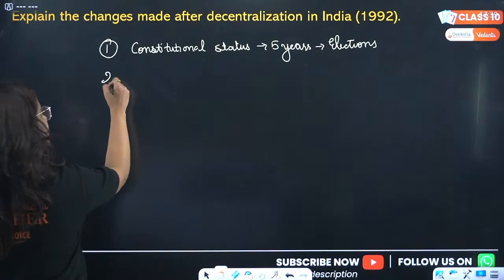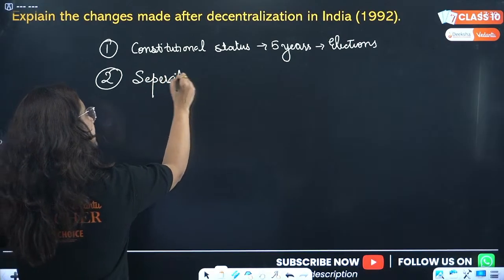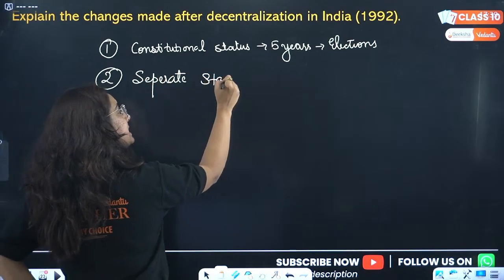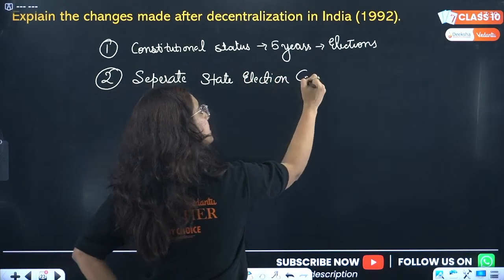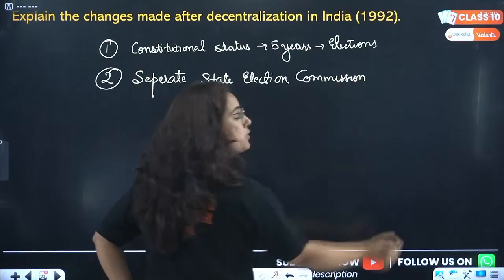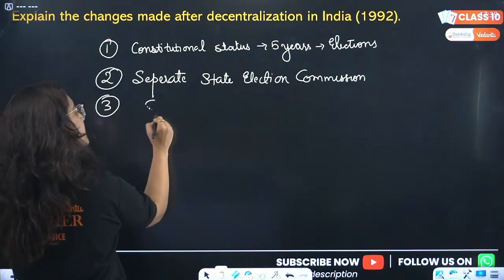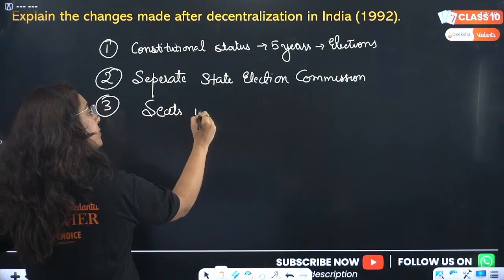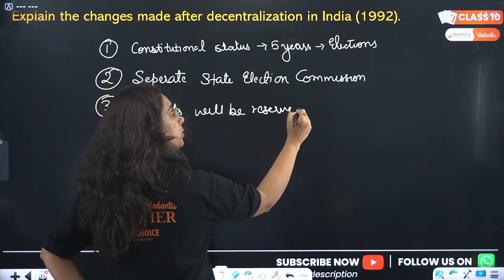For this election, a separate State Election Commission is made. This is also a constitutional body, right? Third point is that seats will be reserved for whom?